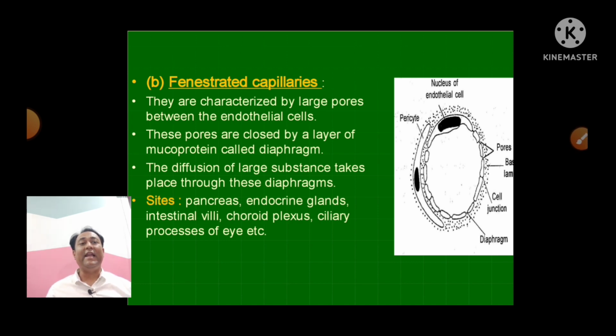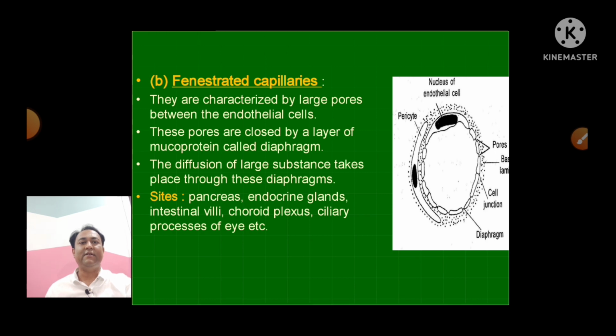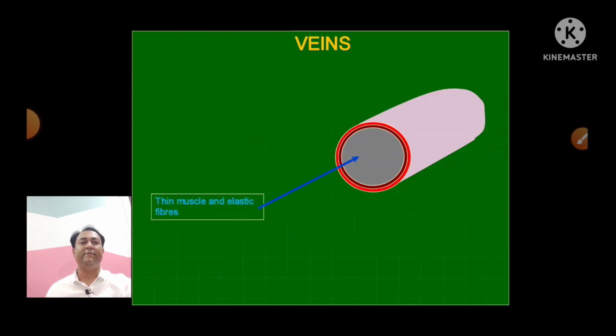The diffusion of the large substances takes place through this diaphragm. गैप है तो इसमें large substances वहाँ से ट्रांसफर हो पाएंगे. कंटिन्यूस में पोर्स नहीं थे तो it allows only the passage of small molecules through it. So many sites are there where this type of fenestrated capillaries are present. They are the pancreas, endocrine glands, intestinal villi, choroid plexus, ciliary process of the body, and so many.